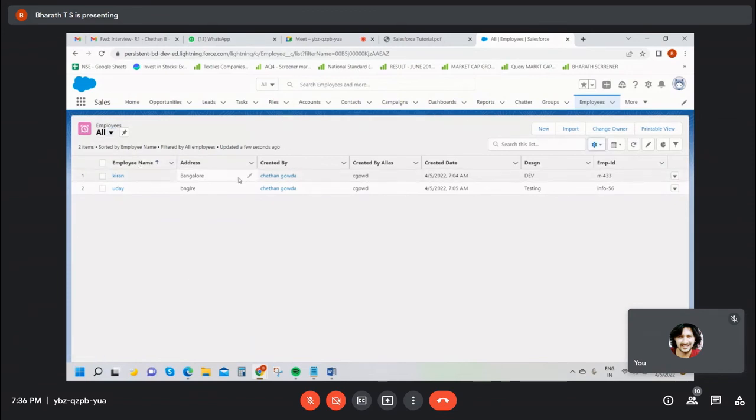See, employee name, address, created by, alias, created date, designations, employee ID. Guys, table is created and record is also inserted. See, this is a Salesforce database, guys. Don't worry about these things. From tomorrow onwards, I'll explain step by step and one by one. What is the text field? What is number field? Pick list field? It's a beautiful structure, guys, Salesforce.